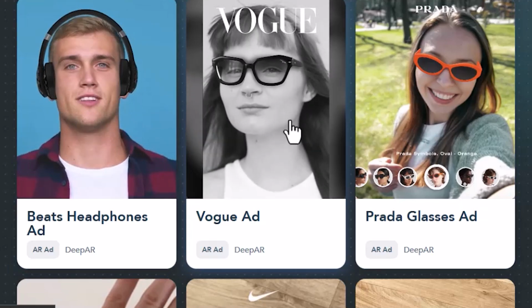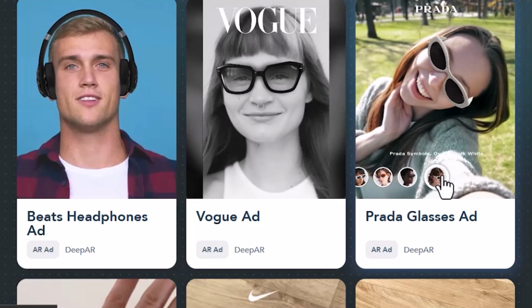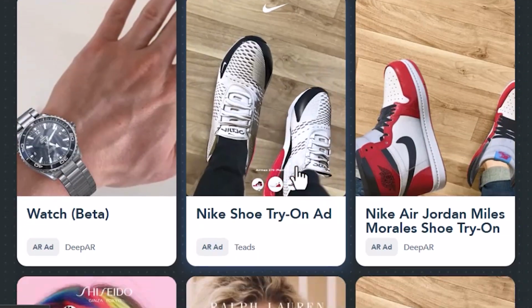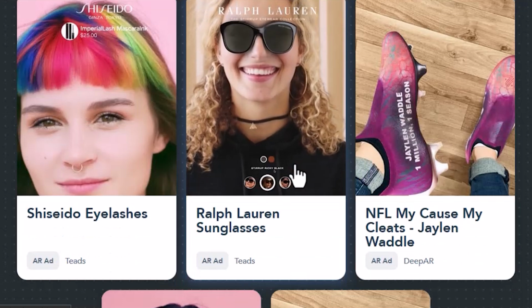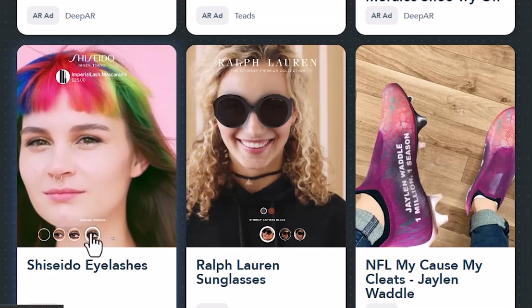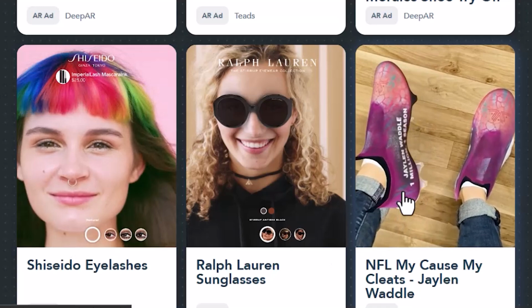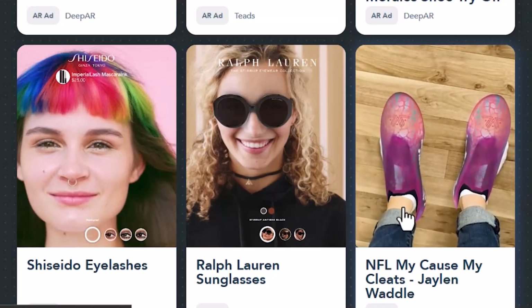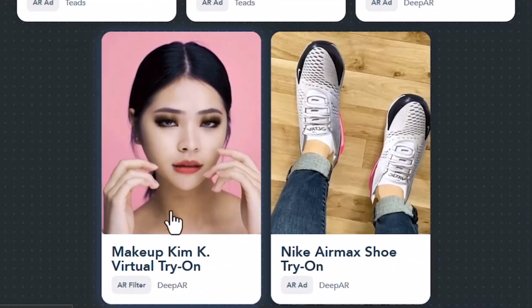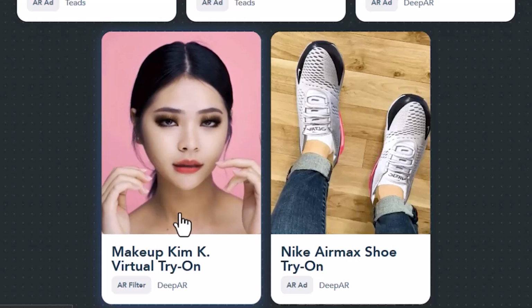DeepAR's technology opens up a range of use cases for businesses. It enhances video chats with fun filters and effects, making conversations more engaging. Interactive try-on experiences for products like glasses and shoes let customers visualize items before purchase. High-impact advertising campaigns, like those for Beats and Disneyland, utilize AR to draw in potential customers. It brings products to life in your own space, with Room AR allowing customers to visualize how items fit into their lives. Incorporating DeepAR's innovative solutions into your marketing strategy allows you to create memorable advertising experiences.